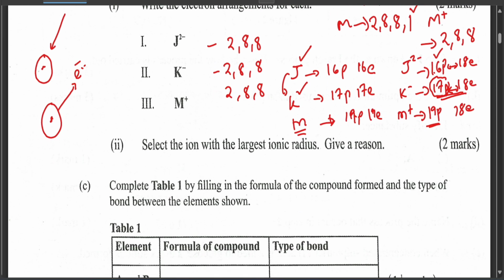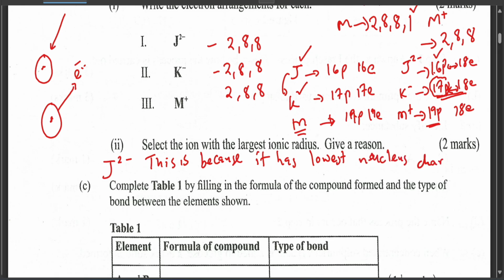So select the ion with the largest ionic radius. It is probably J2 minus. The reason is that it has the lowest nuclear charge, and the electrons are not strongly pulled to the nucleus.